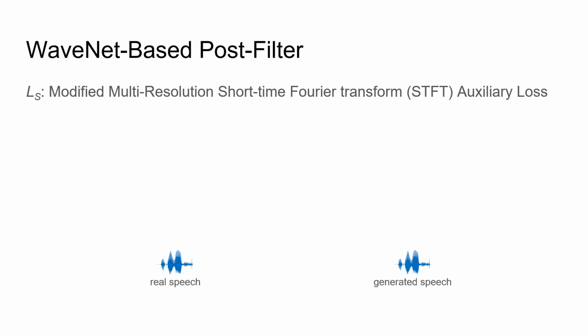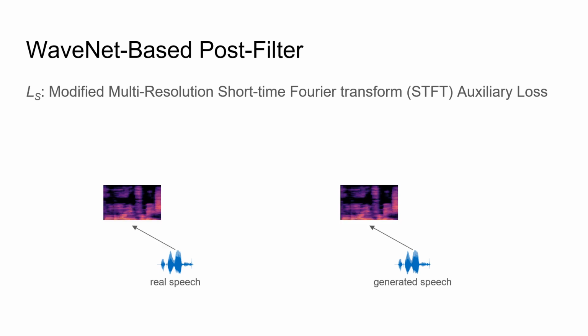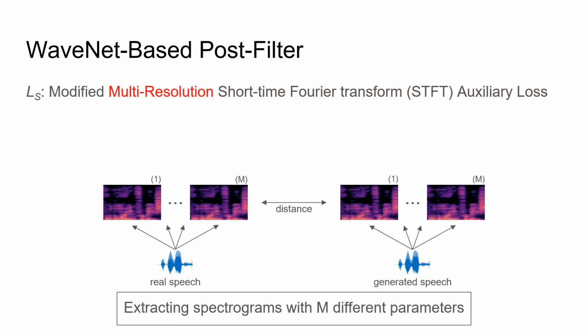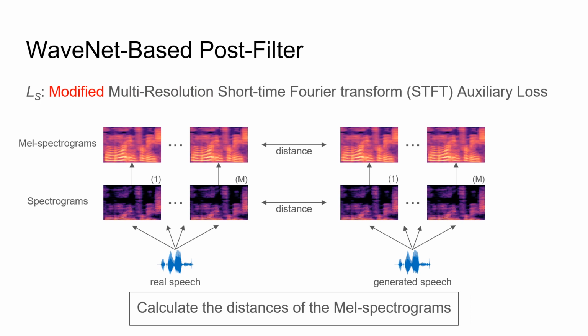For a target speech and a generated speech, we first extract the spectrograms of them, and then calculate the distance on the frequency domain. We can extract spectrograms with various frequency and temporal resolutions, using different parameters for STFT. So far, the loss is identical to the original. To make LS more representative of human perception, we also calculate the distances of the Mel-Spectrograms.